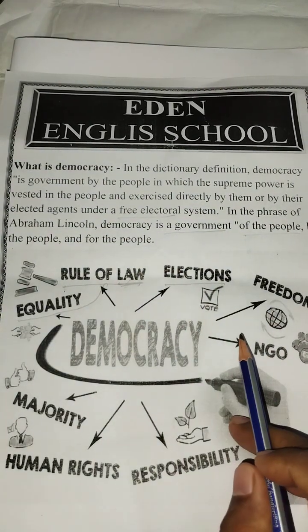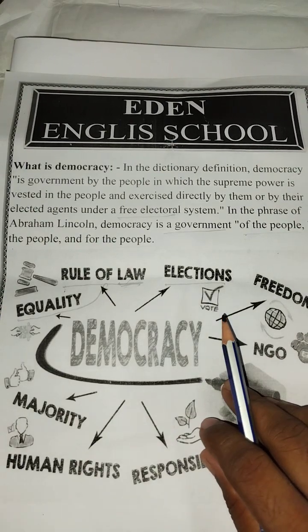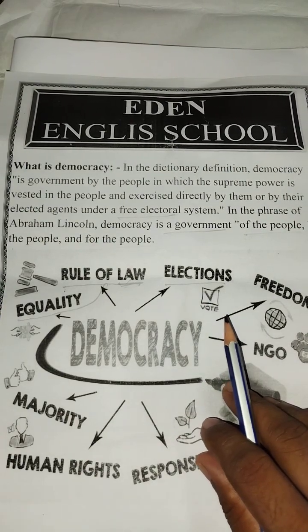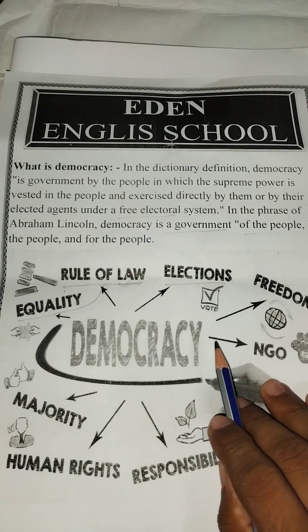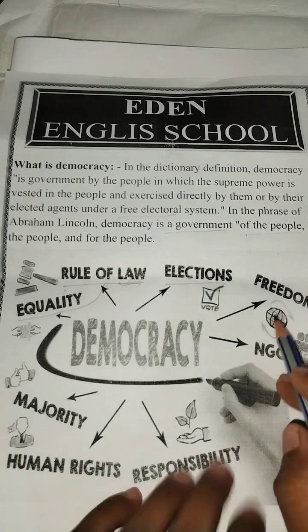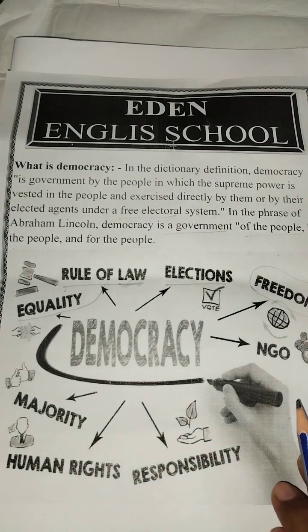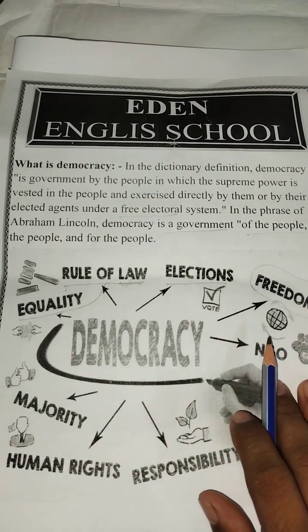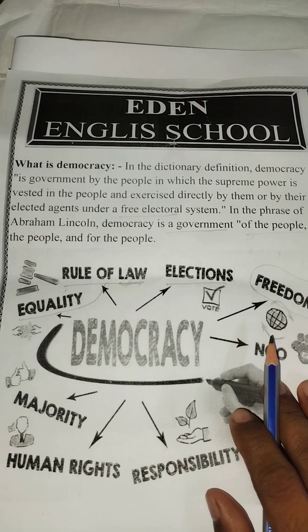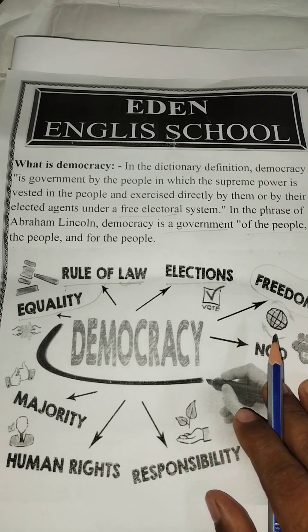Then freedom is one of the most important features among the features of democracy. Without freedom we cannot live. No one lives without freedom. So freedom is a very important concept of our democracy. We have some freedoms, but this is not absolute freedom. We have freedom, but under the law. This freedom is also under the law.